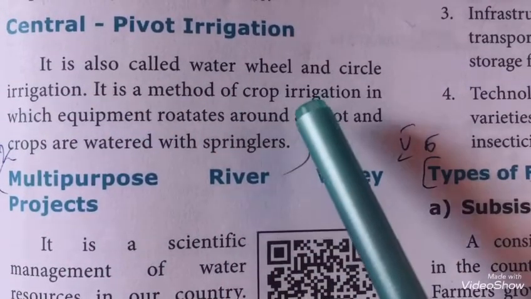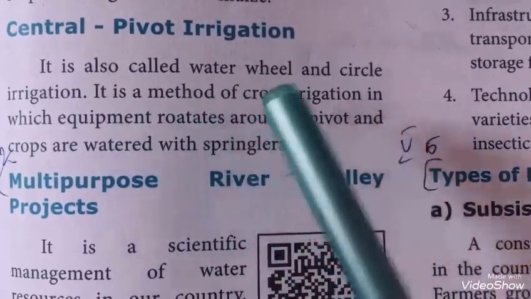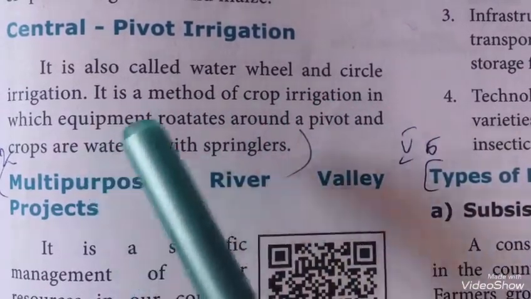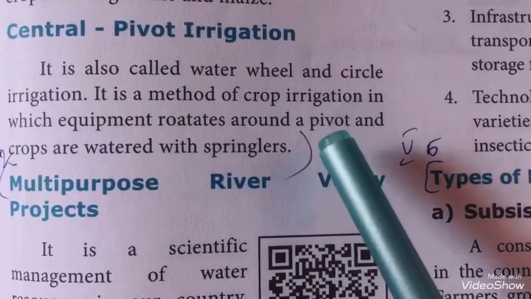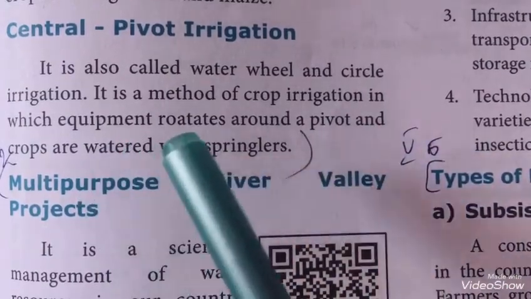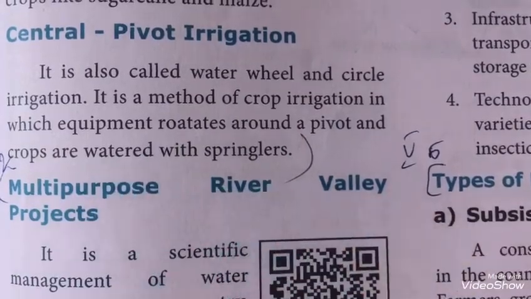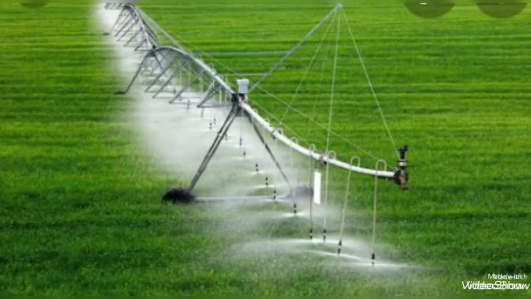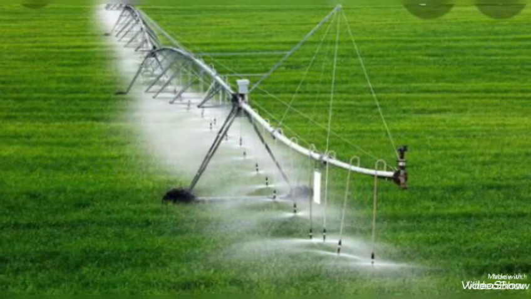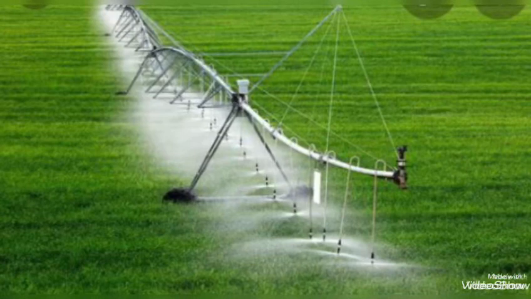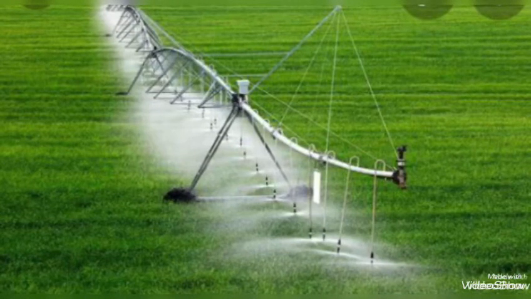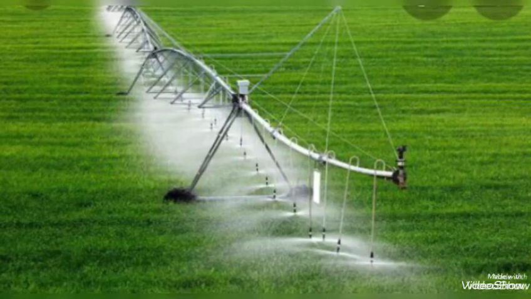Central pivot irrigation. It is also called water wheel and circle irrigation. It is a method of crop irrigation in which equipment rotates around a pivot and crops are watered with sprinklers. According to the name, there is a pivot in the center and there is an equipment that rotates around the pivot. So the crops are watered with the sprinklers. This method is also called as water wheel and circle irrigation.